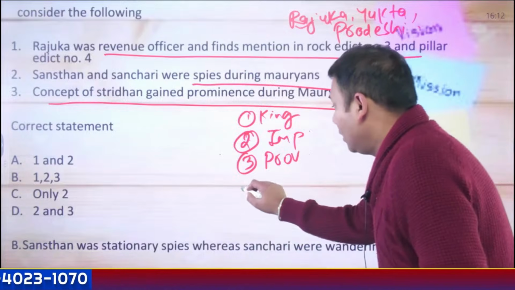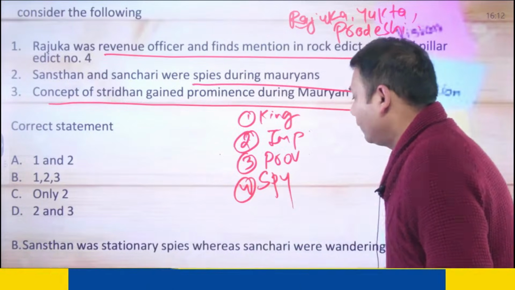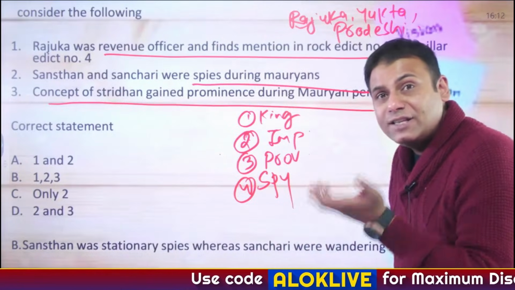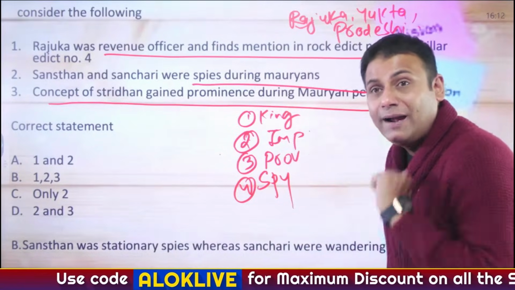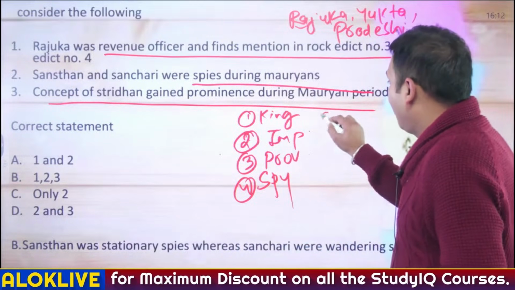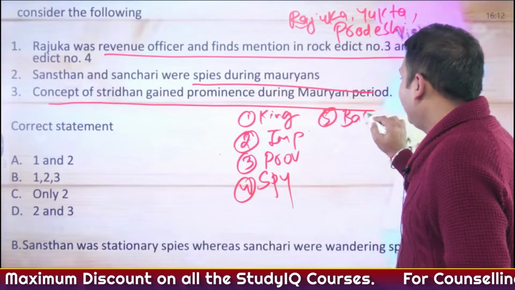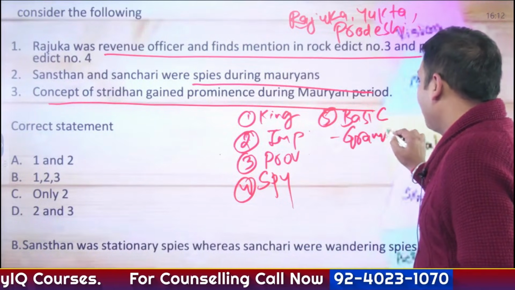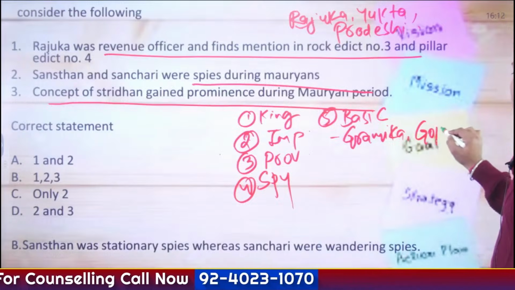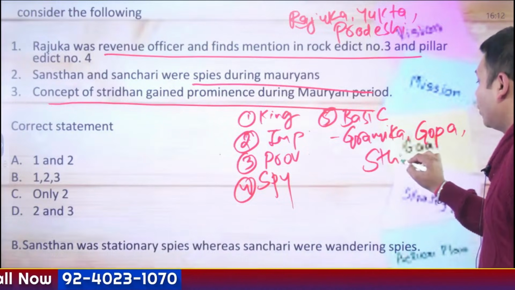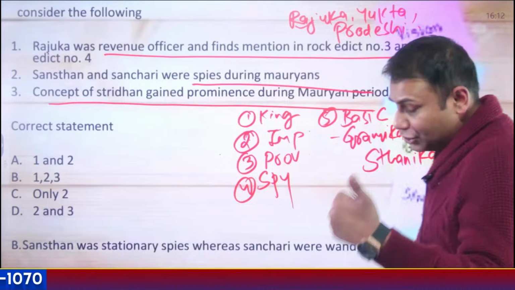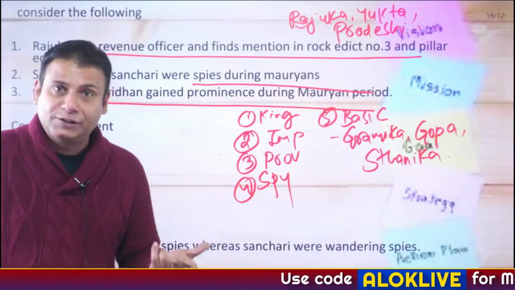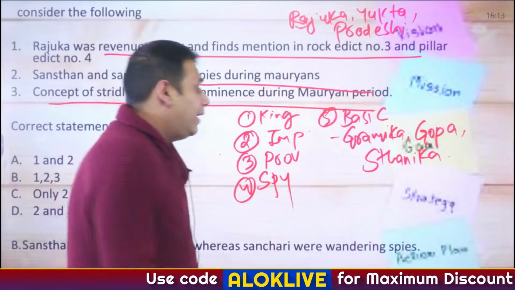Apart from this, read about the spy system. Sansthan, these are stationary spies. Sanchari, these are wandering spies. Gudhapurusha, he was the head of the spy department. Then, basic administration at the grassroots level. So, what are Gramika, Gopa and Sthanika? Gramika was the head of one village. Gopa was the head of 10 villages. Sthanika was the head of 100 villages. Clear? Then read about the defense system.